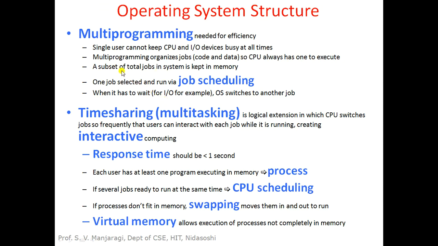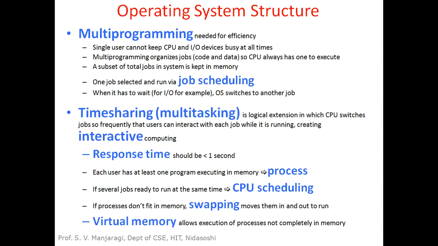It means, as I told, to achieve multi-programming, we need to bring multiple programs or jobs into the main memory. If there are multiple programs or jobs in the main memory, which job will be executed first? How will it be decided? It will be decided by a scheduling mechanism called job scheduling or CPU scheduling.